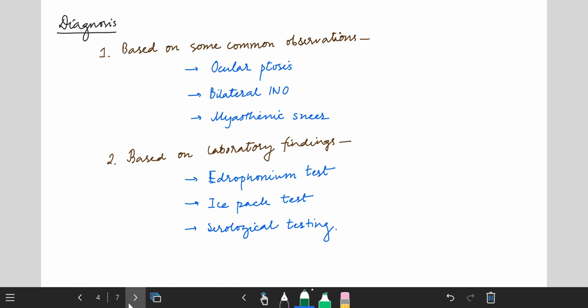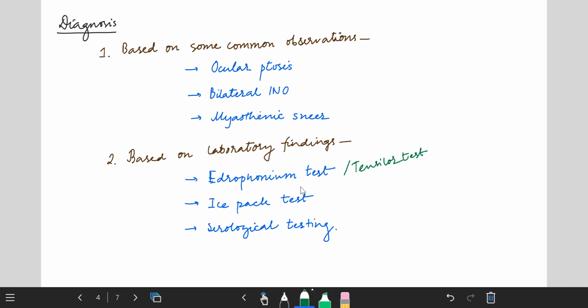The second is based on laboratory findings like the Edrophonium test, also known as the Tensilon test, the ice pack test, and serological testing. Others are electrophysiological studies and a CT scan of the chest to rule out thymoma or thymus hyperplasia.